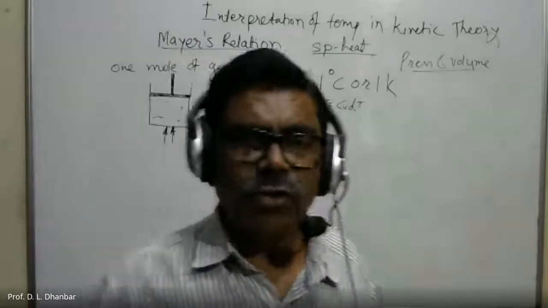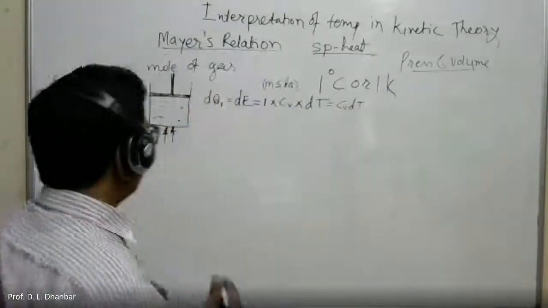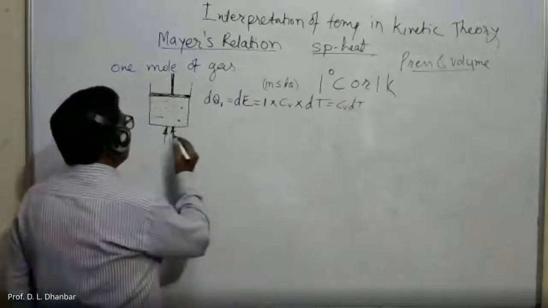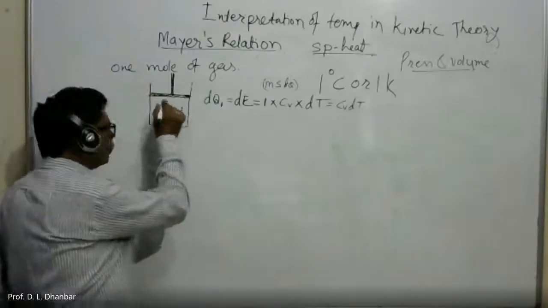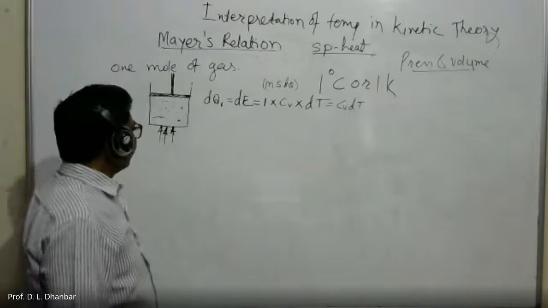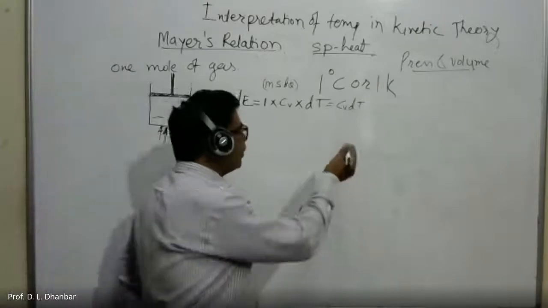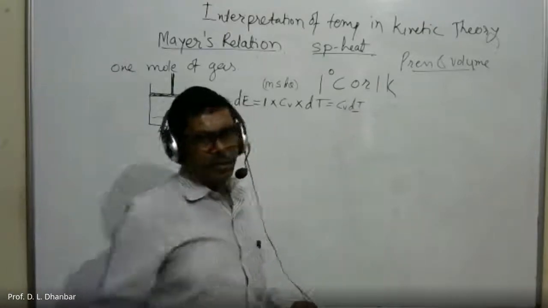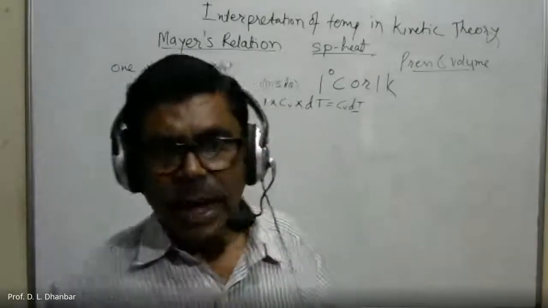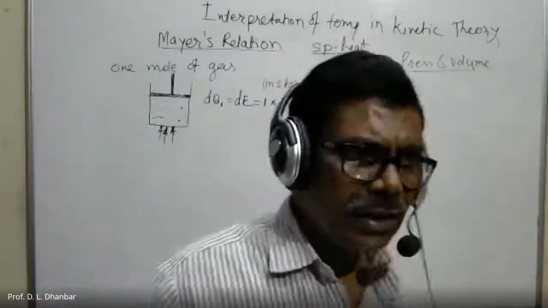So in the second case, if you impart heat energy to the same gas, its temperature is raised through the same temperature, dt. Again, the rise in temperature is dt.